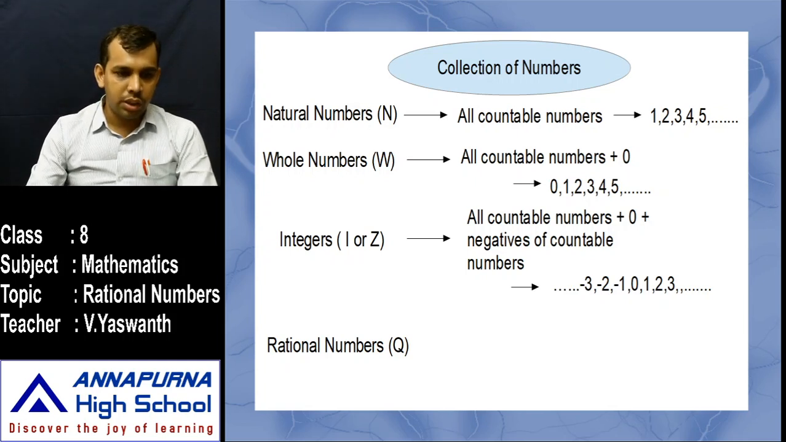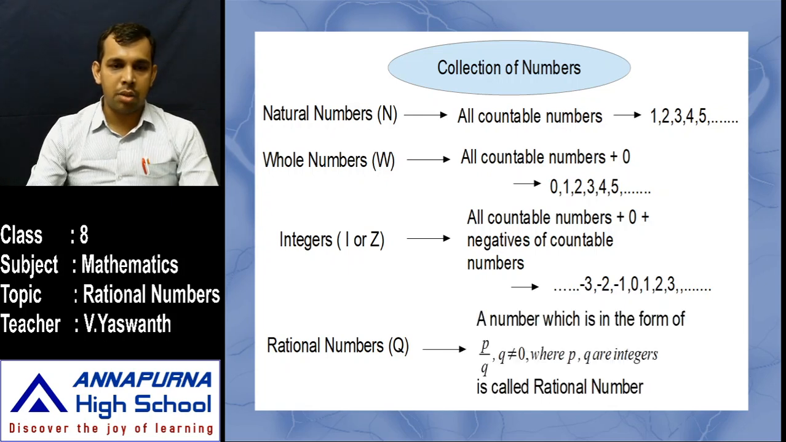Before going to that, first, which type of numbers do we call rational numbers? It's very simple. A number which is in the form of p by q, where q is not equal to 0 and p, q are integers, is called a rational number. That means if you write any number in the form of p by q, where p, q are integers, that number we call a rational number.